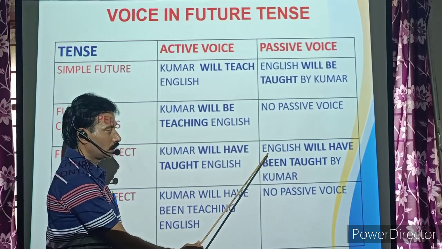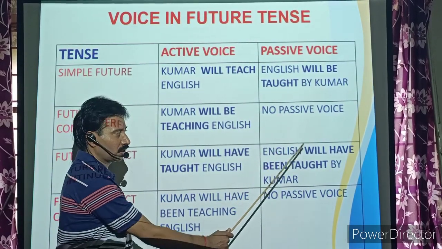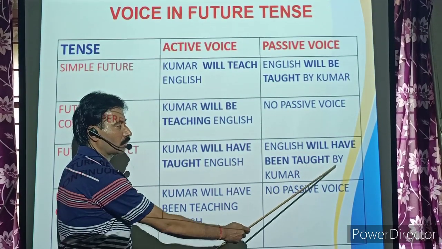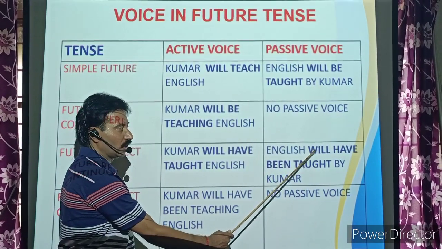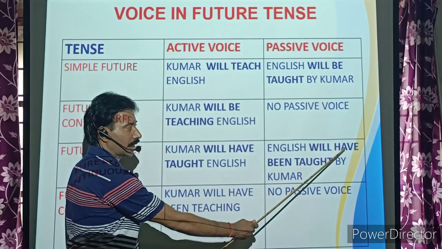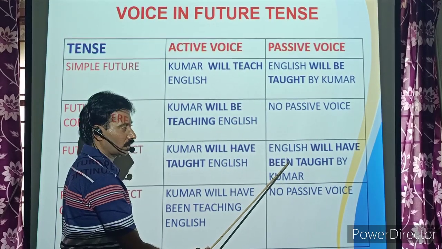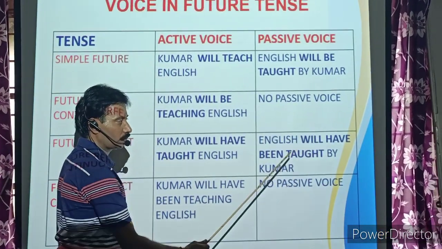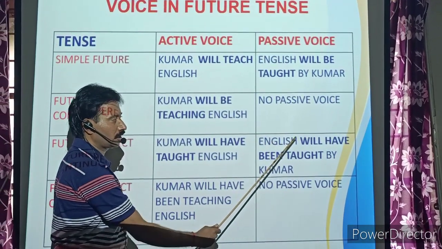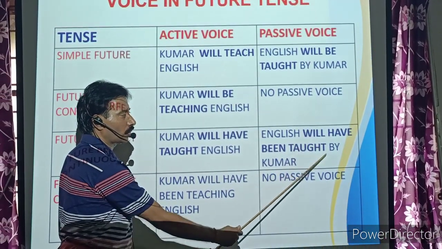Here in passive form, English will have been taught by Kumar. English is the subject, will or shall plus have been plus past participle V3 plus by plus object. English will have been taught by Kumar.